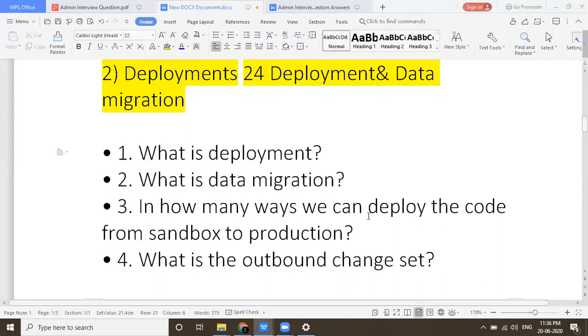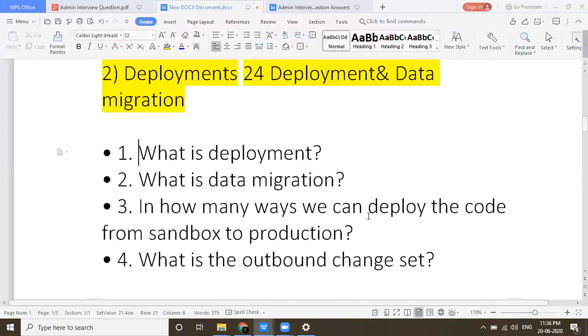So what is data migration? This process is called data migration. It is not only about migrating data from a sandbox. When it's a huge project, we are migrating data from a lot of platforms, or you can say clouds. So that is data migration.